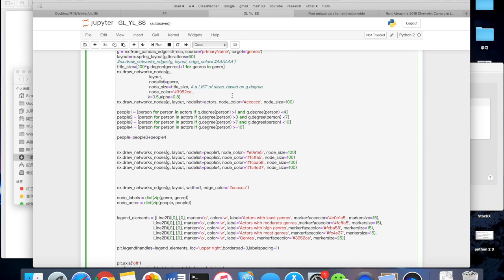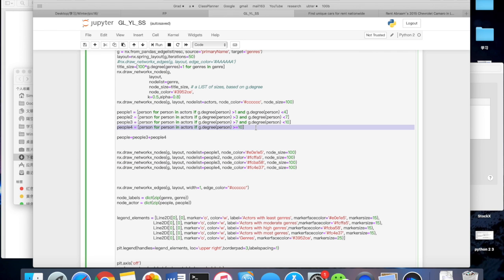And then for the second one, we decided to also add the nodes of actors into the graph. But this one will be really small because we don't care about different actors in this particular graph. And then we came up with a sorting method: the actors that have participated in one or more than one and less than 4 genres will have a node color of gray, and then between 3 and 7 will be light yellow, and then between 7 and 10 will be orange.